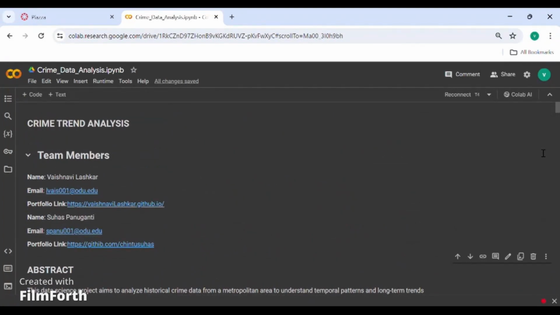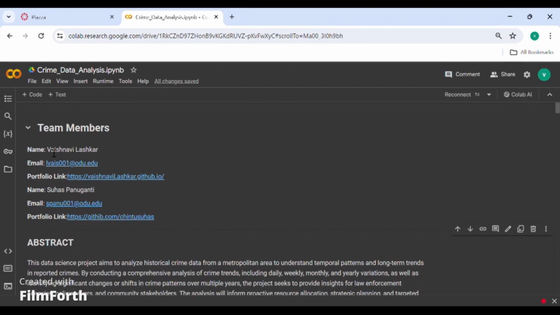Greetings, Professor. Here is our final project, crime trend analysis. We have taken a crime data set and we have done different types of analysis for that. And here are the team members, myself Vaishnavi and the other team member is Suhas.